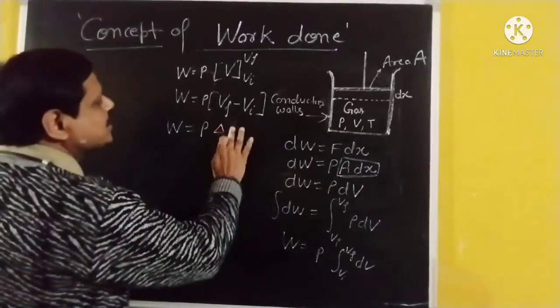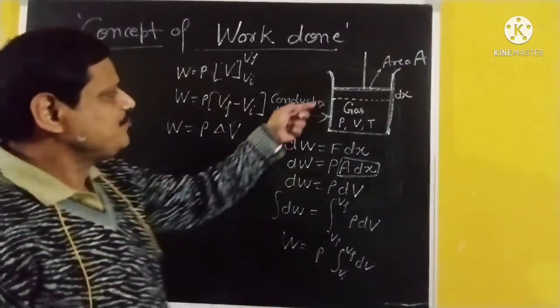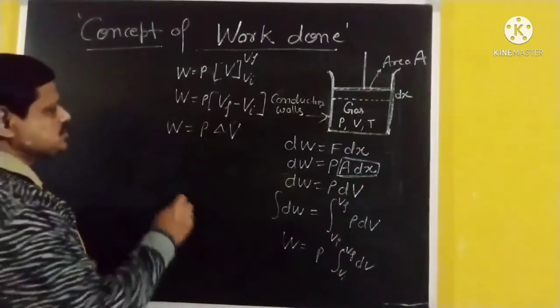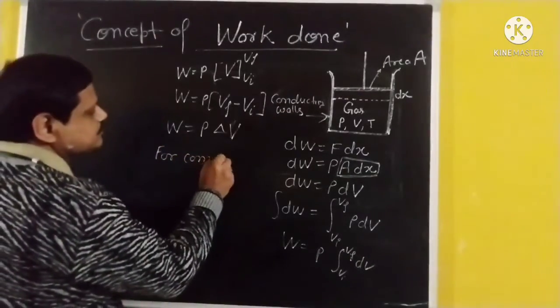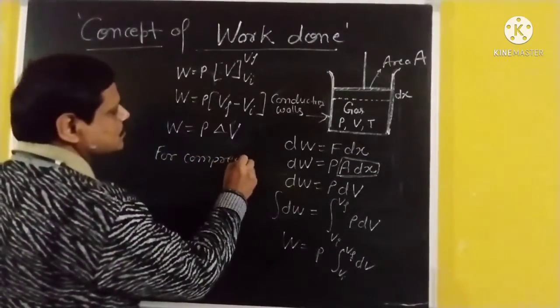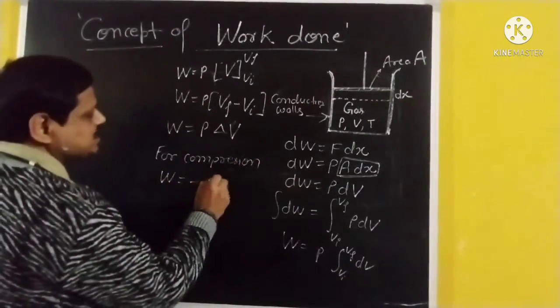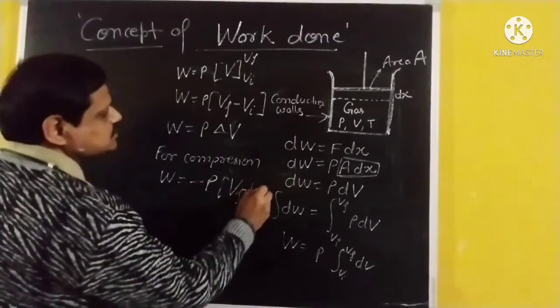This is the work done by the system. If the piston is compressed, then work is done on the system, and for compression work done must be negative, that is minus P(Vf minus Vi).